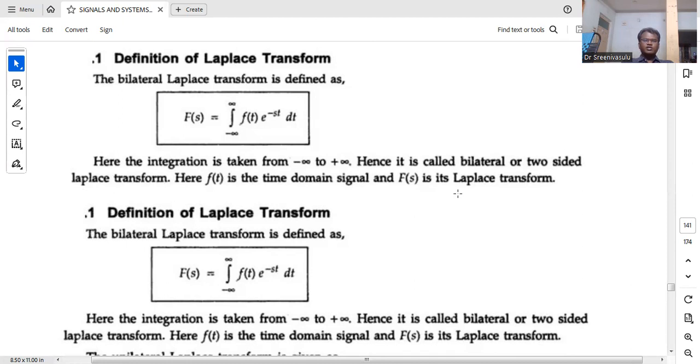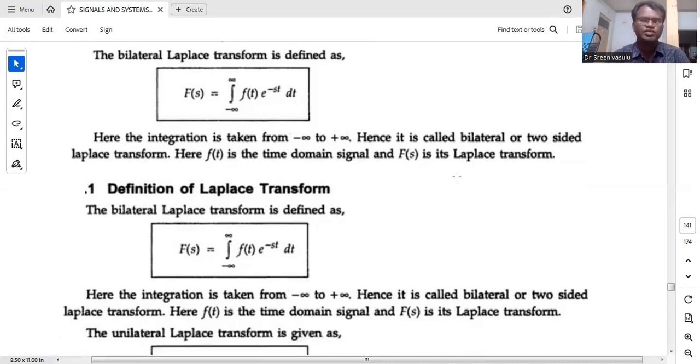One more point: the Fourier transform is a special case of the Laplace transform. If you know the Laplace transform, we can easily obtain the Fourier transform from it. For analyzing continuous time signals, continuous time systems, or differential equations, the Laplace transform is a better choice than the Fourier transform.